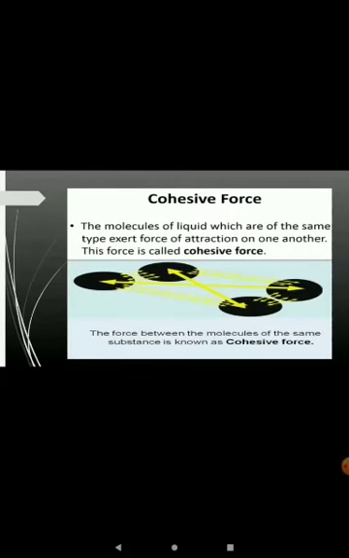Second type is cohesive force. It is the force of attraction between molecules of the same substance. For example, the force of attraction between molecules of water, or between molecules of glass, or between molecules of chalk.